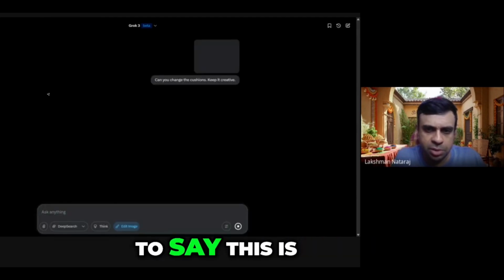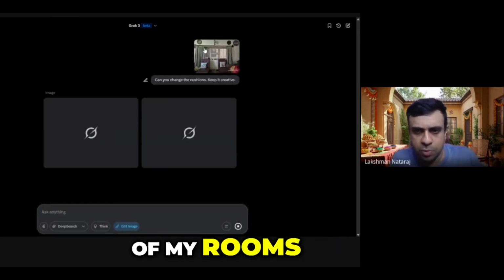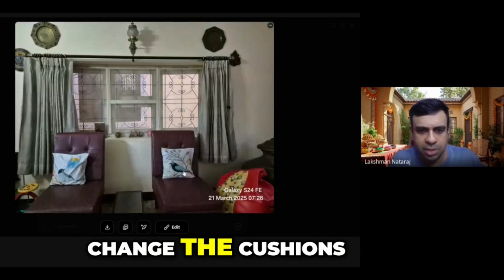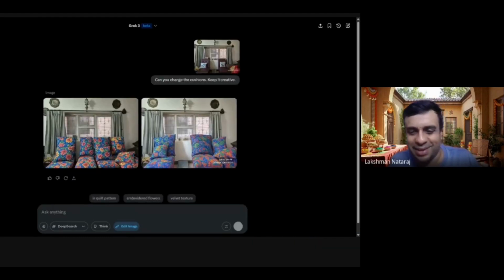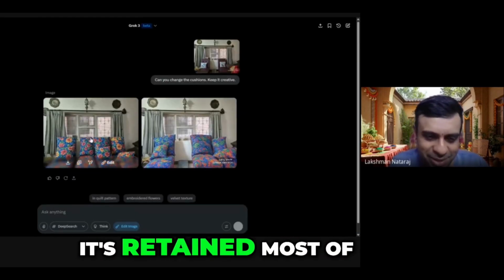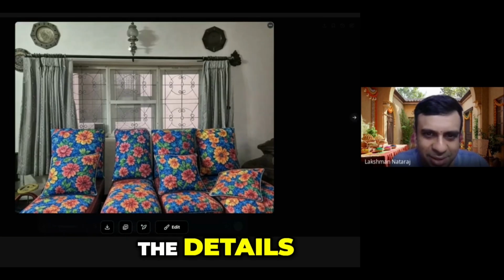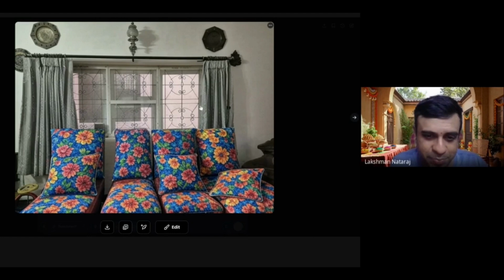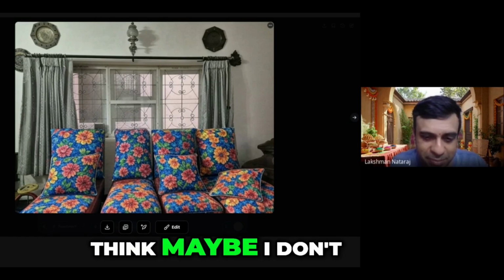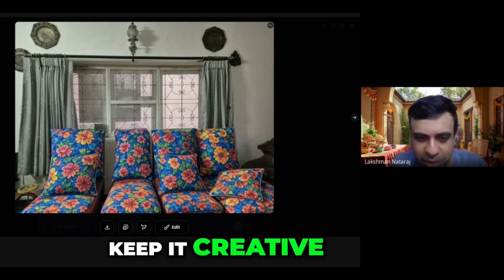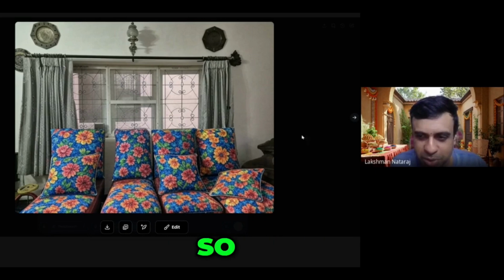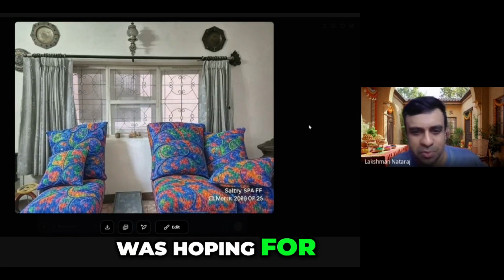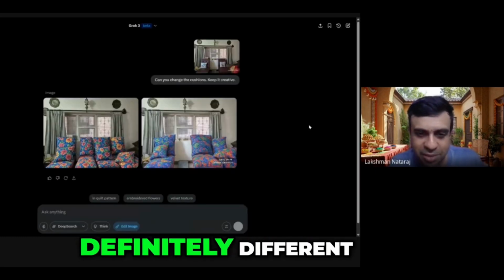So I'm just going to say this is a photo of one of my rooms. I'm going to say, okay, change the cushions, and I want to see what it says. So this one is interesting. It's retained most of the details from my photo, but I think the "keep it creative" kind of had an effect, and it's added so many cushions here. So definitely not what I was hoping for, but the design is definitely different.